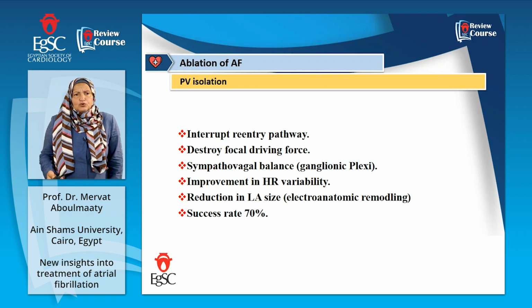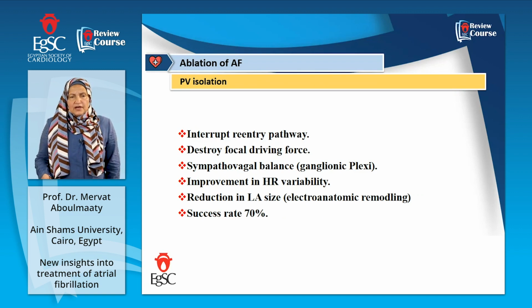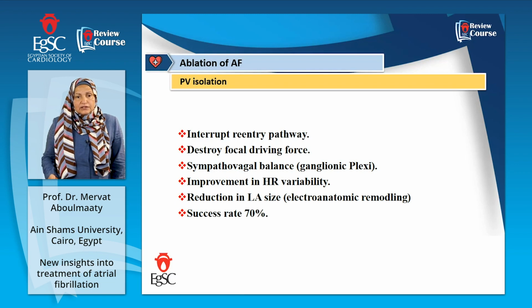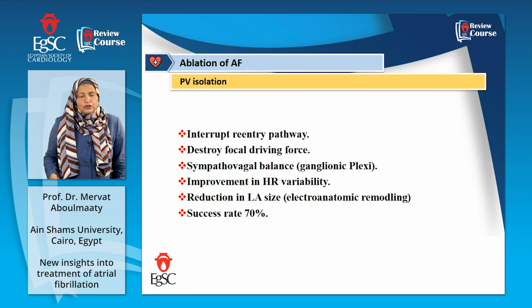What does ablation do for these pulmonary veins? When we ablate the pulmonary veins by whatever energy we are using, we interrupt the re-entry pathway, we destroy the focal driving forces, we affect the sympathovagal balance through the ganglionic plexi, we improve heart rate variability, we reduce the left atrial size, and the success rate is not bad. It's 70 to 80%.